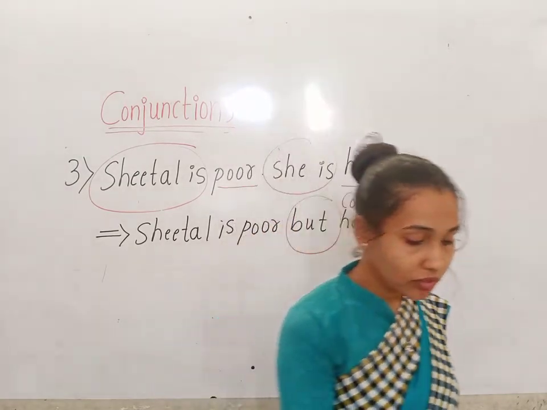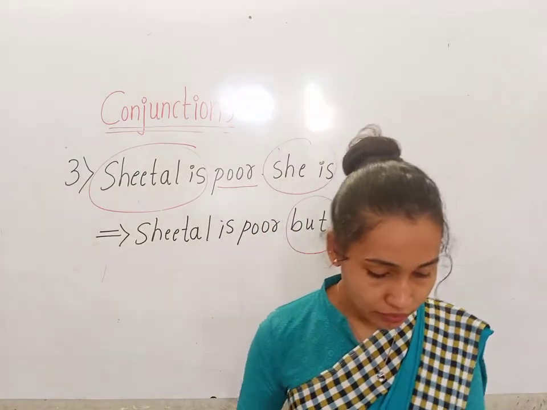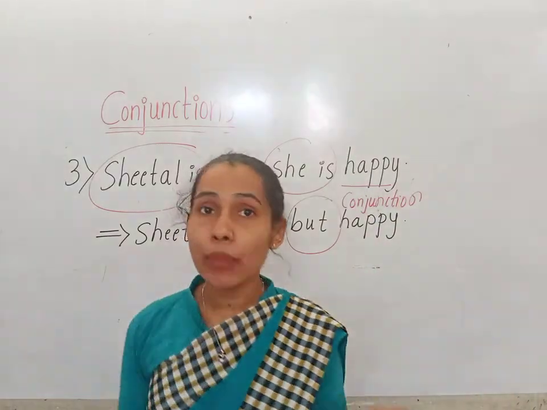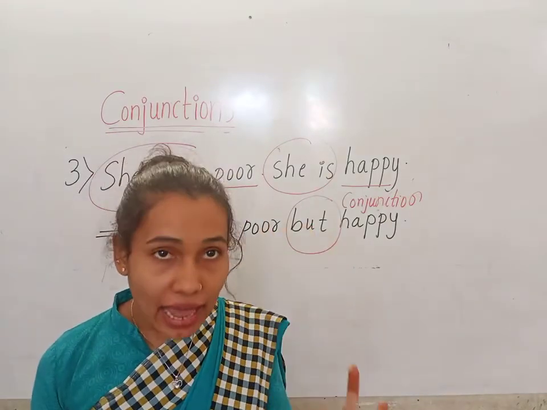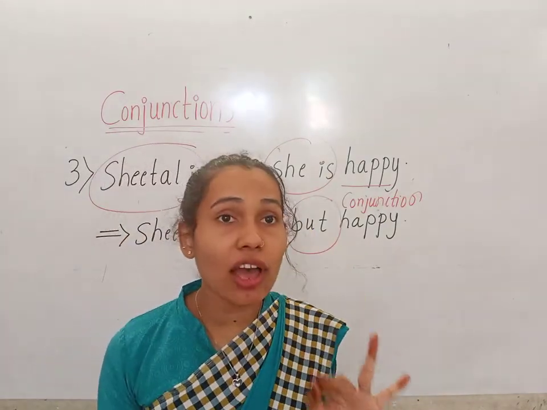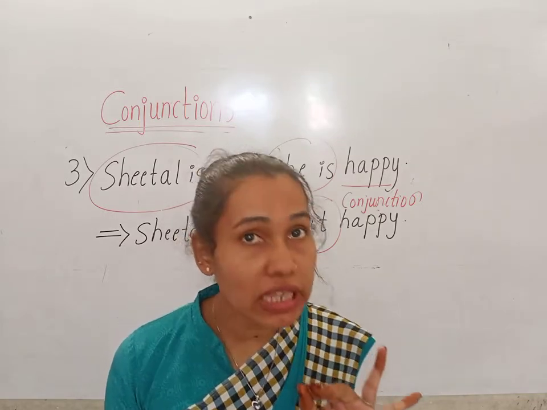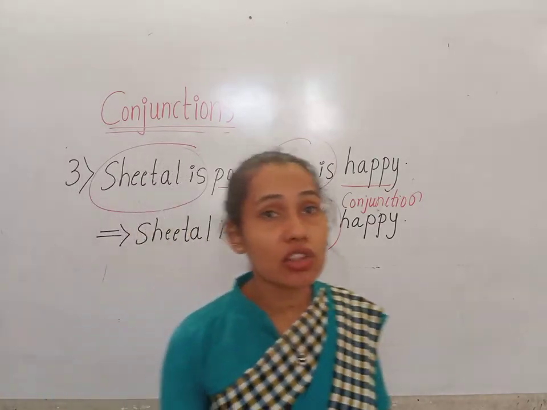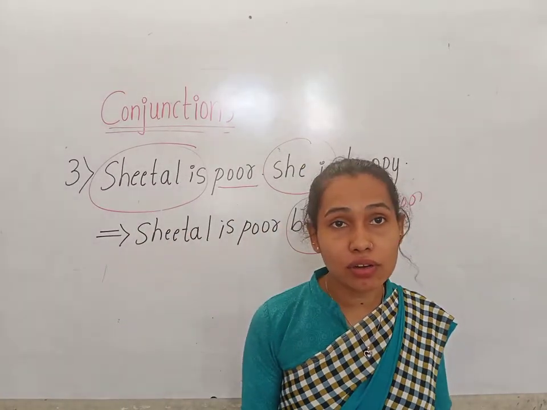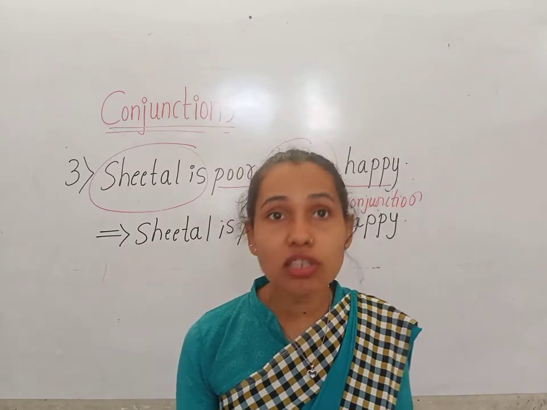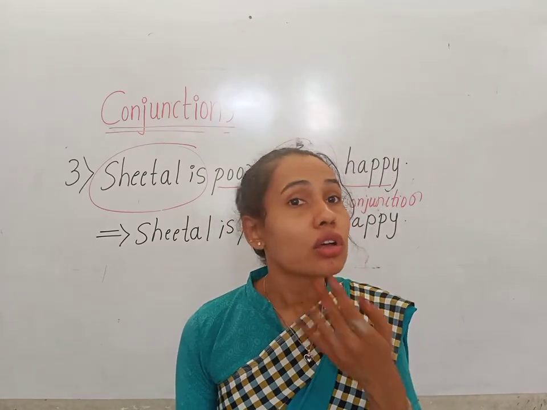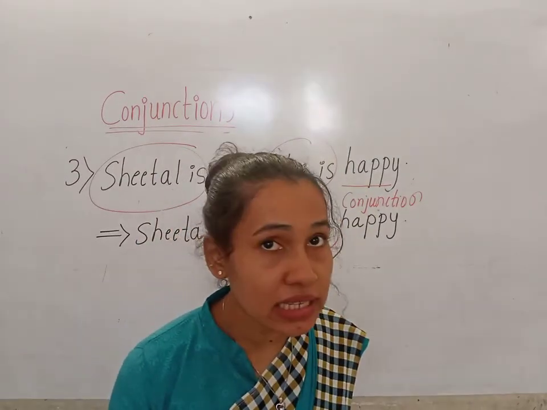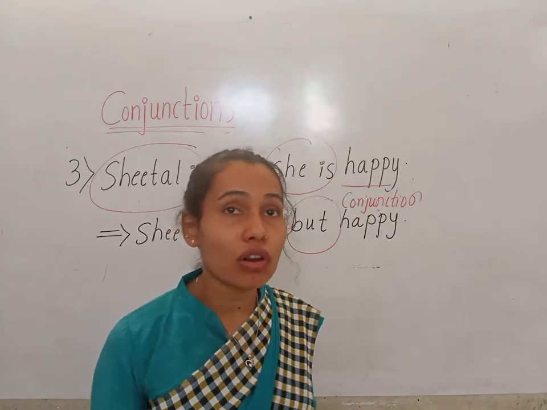Okay children. Now let us see some more examples. So here but, or and and are the conjunctions. They join two words or two sentences together. Okay children. So what is the conjunction, children? Conjunction is a joining word which joins two words, two sentences or a group of words. They join the sentences, the group of words or the words.